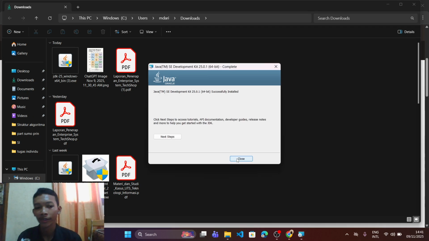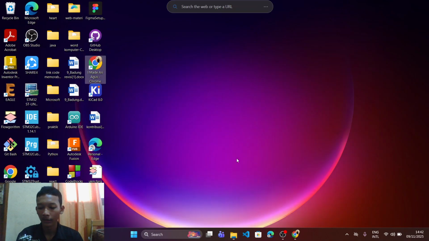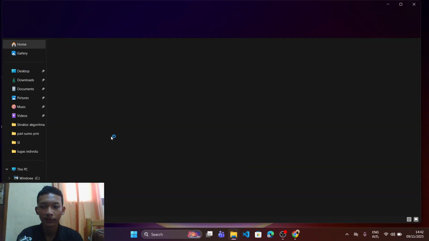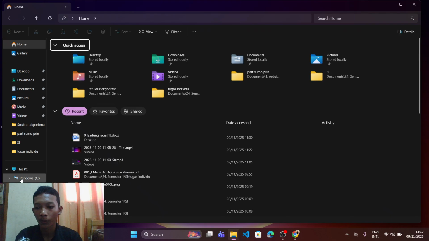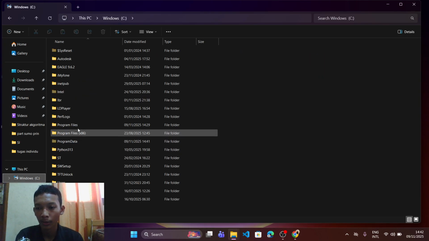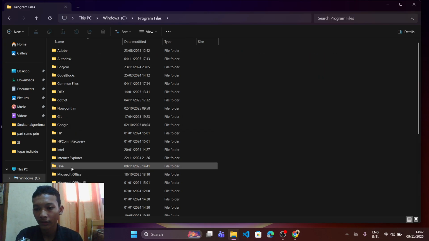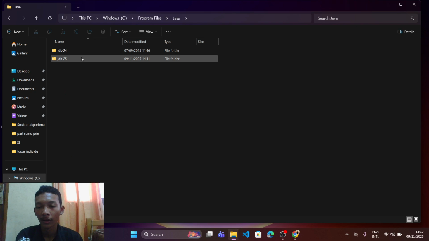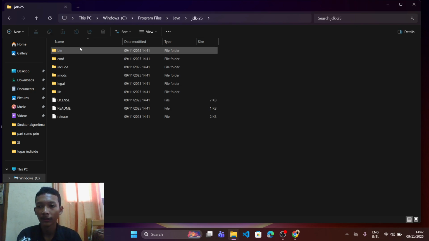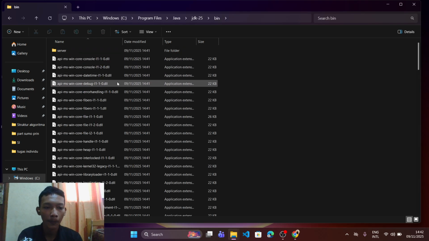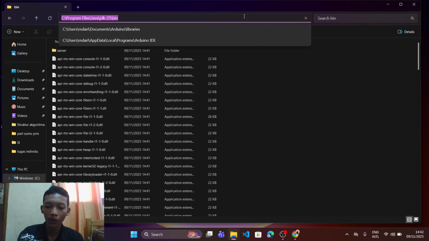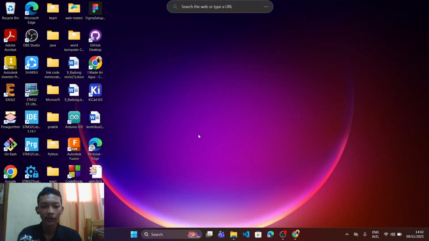Okay, after completing, now we must set the environment. Open the file. Click Windows C, Program Files, Java, and click JDK 25, bin. After that, click the top, select, copy, and after that you must open the environment.